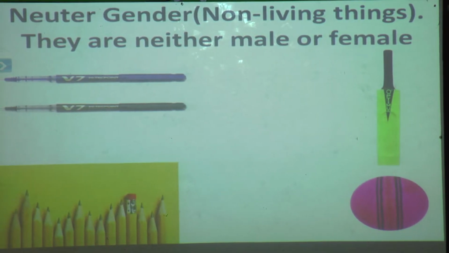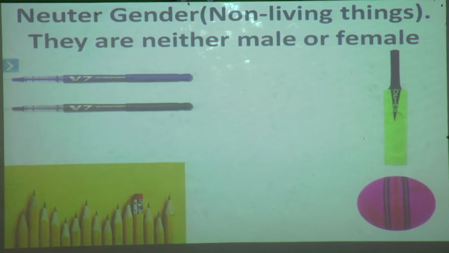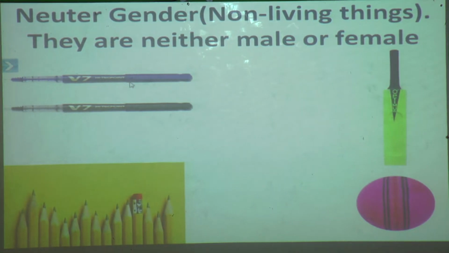So here are some examples I have taken: bat, ball, pencil, pen. Yes or no? We can say table, fan. Many non-living things, whatever non-living things there are, all come under neuter gender. Understood, students, what is neuter gender? Okay.